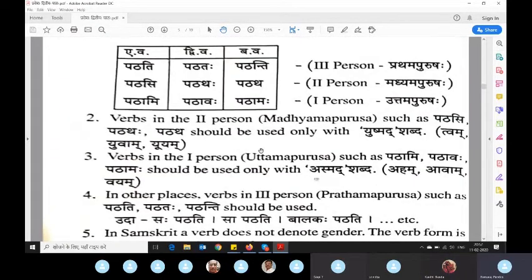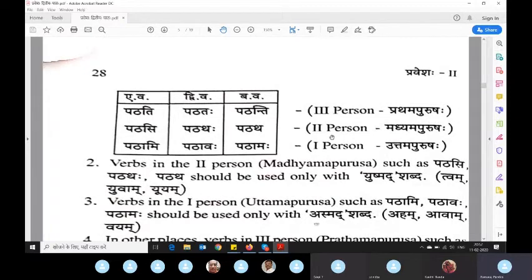So now this is the table. These are two axes, you can say. The first axis is telling this is third person. Third and Prathama is confusing here, so you have to remember: third of English becomes Prathama of Sanskrit. Prathama Purusha. So this line corresponds to third person. When you are talking about a third person, you will use this line of verbs. When you are talking to the person in front of you, you will use this. When you are talking about yourself, then you will use this.